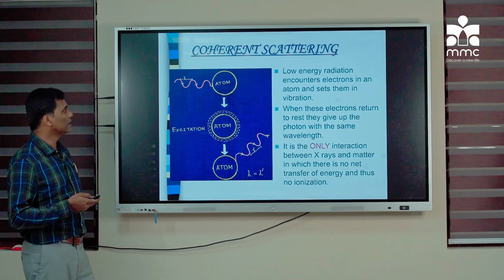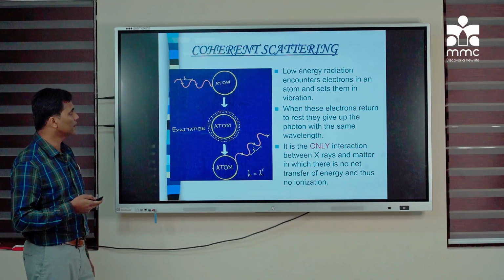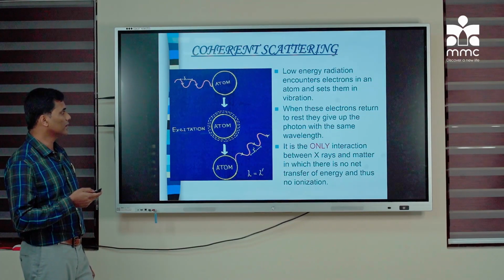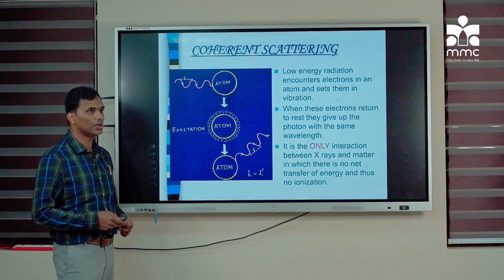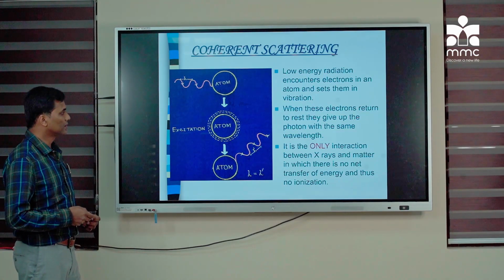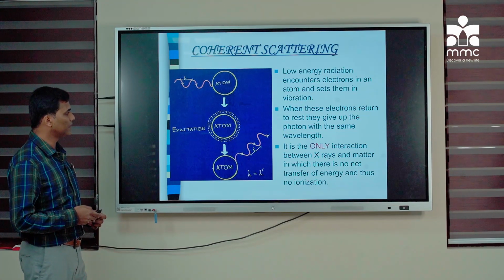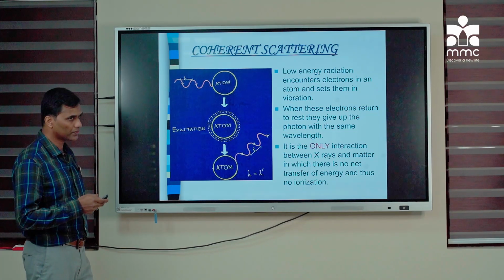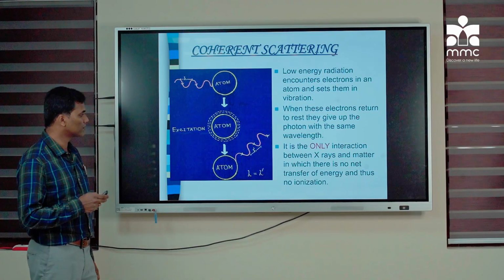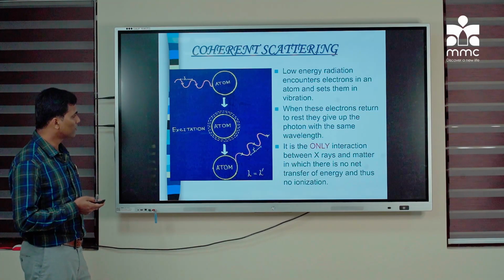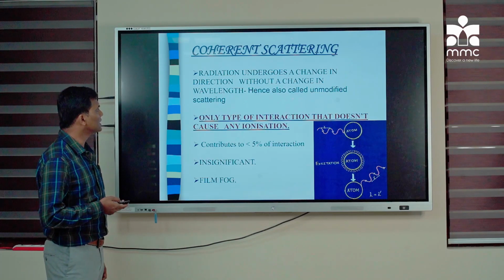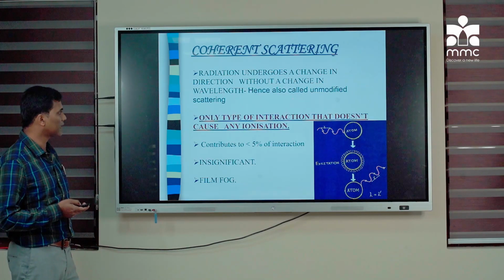Here when a low energy radiation encounters an electron in an atom, that atom is set into vibration. So when the electron returns to the resting state, it gives up a photon with the same wavelength. So this is the only interaction between X-ray and matter in which there is no transfer of energy and thus no radiation, because there is no loss of electron. It is set into motion and it comes to rest. So the same energy photon is produced, but in a different direction, leading to scattered radiation. So radiation undergoes a change in direction without change in the wavelength, hence it is called unmodified scattering.